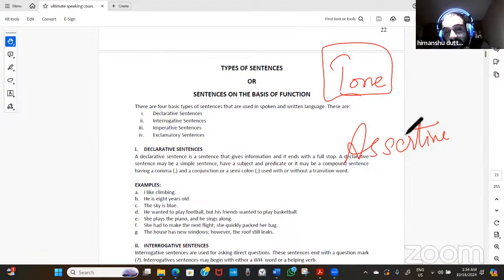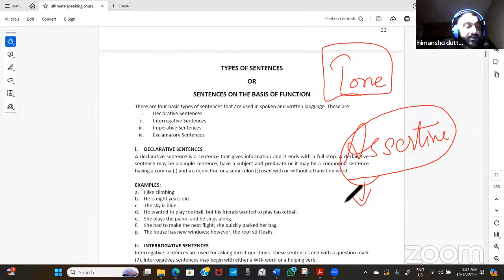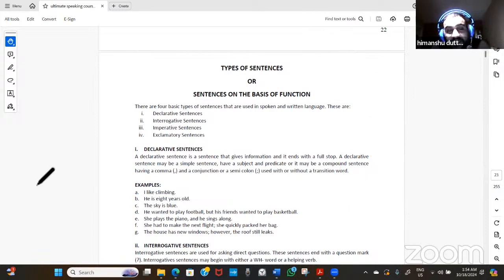One is declarative, one can be negative. A declaration can be done in two ways, assertive and negative. So assertive would be a kind of positive sentence and negative would be a negative sentence. But all in all, the kind of sentence that it is, is the declarative sentence. So based upon the function, based upon the way it works, the first kind of sentence that we are talking about is the declarative sentence.